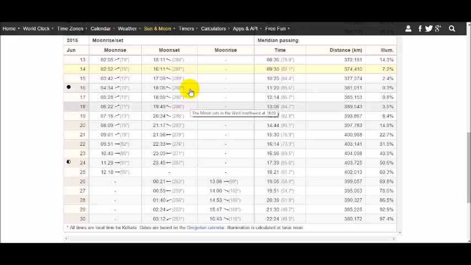So why did we discuss these issues? And June 18 is the day in which the chances for the sighting of the moon are much more increased because of the longer duration for which the moon is above the horizon. I think this is very clear. I hope I have not confused you at all. So this is very clear. So why did we bring in these discussions in the first place?